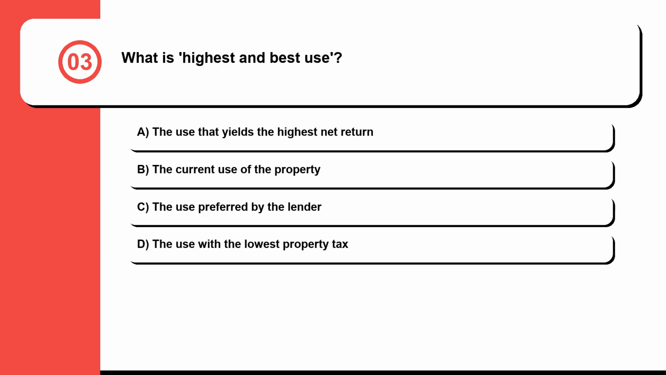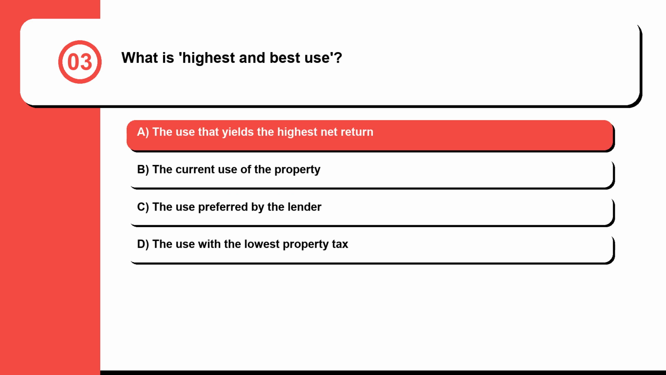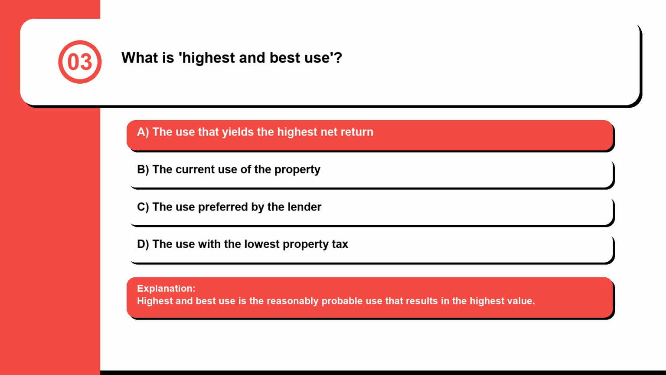Question 3. What is highest and best use? A. The use that yields the highest net return. B. The current use of the property. C. The use preferred by the lender. Or D. The use with the lowest property tax. The correct answer is A. The use that yields the highest net return. Highest and best use is the reasonably probable use that results in the highest value.